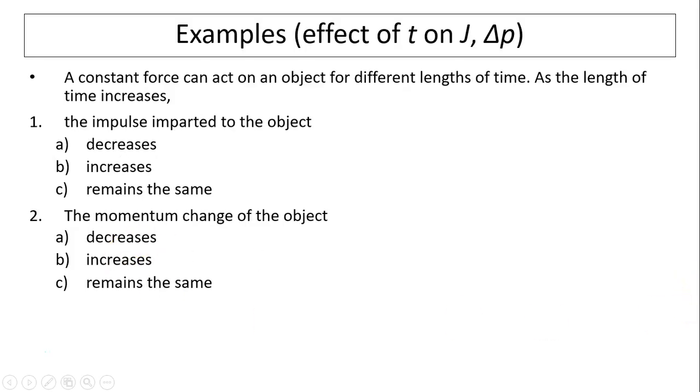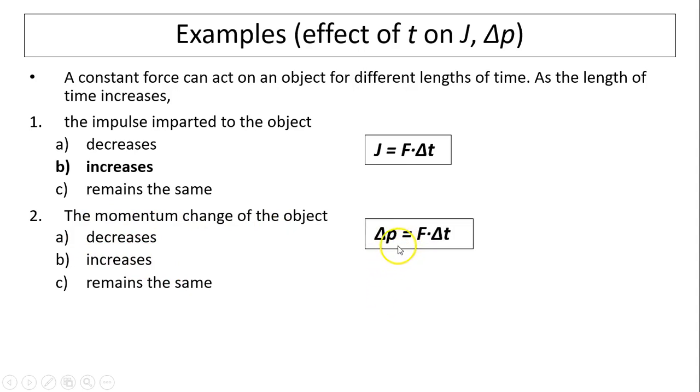Let's take a look at some examples. A constant force can act on an object for different lengths of time. As the length of time increases, the impulse increases. This is because the impulse equals force times delta t. When delta t increases, J increases, because J and delta t are directly related. If delta t increases, what happens to the momentum change? The momentum change will also increase, because the momentum change equals the impulse. Momentum change equals force times delta t. As delta t increases, delta p also increases because delta p and delta t are directly related.